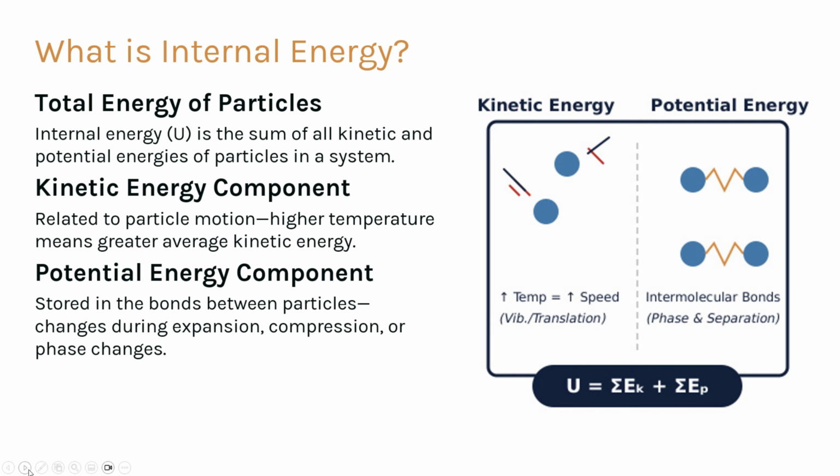What is internal energy? So what exactly is internal energy? Internal energy, usually called U, is the total energy of all the particles in a system. It has two parts. The kinetic energy component comes from particle motion. This is directly related to temperature. Higher temperature means higher average kinetic energy. The potential energy component comes from the bonds between particles. This changes during phase changes, compression, or expansion. Internal energy is the sum of both kinetic and potential energy.